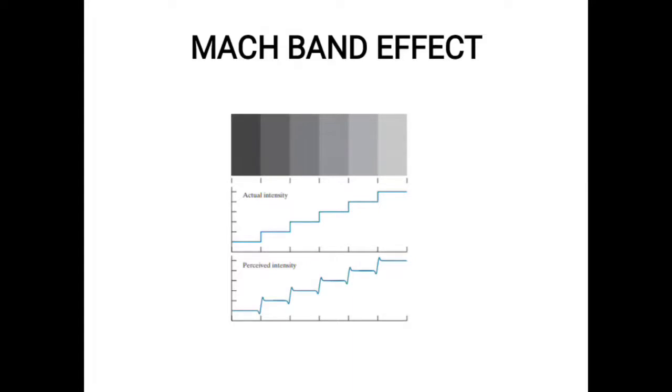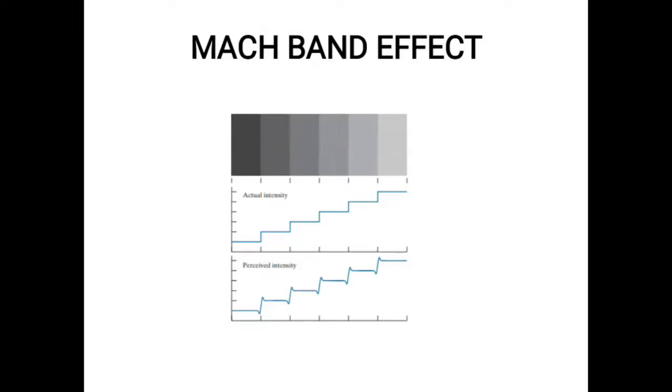Just to see, there will be a shape of some gray levels from higher to lower, so the actual intensity shows only the boundaries. The actual intensity consists of constant levels and sharp edges, but the perceived intensity does not have sharp edge boundaries, because according to the surroundings, the intensity values will vary.